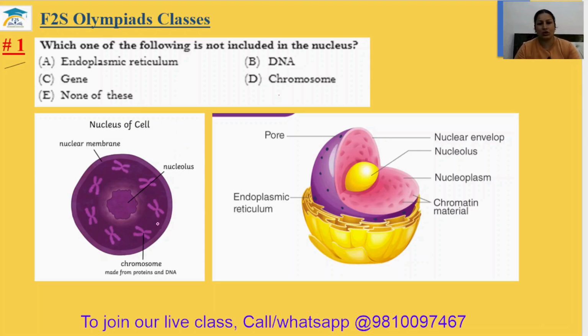I have pasted the picture of the nucleus here. You can see the endoplasmic reticulum. It is outside the nucleus. DNA I have shown here. DNA is inside the chromosome and gene is inside the DNA. Gene is the genetic material which carries the behavior or the resemblance from one generation to another generation. And chromosome is also found in the nucleus only. So the answer will be endoplasmic reticulum. It is not found inside the nucleus. So the first answer will be option A.